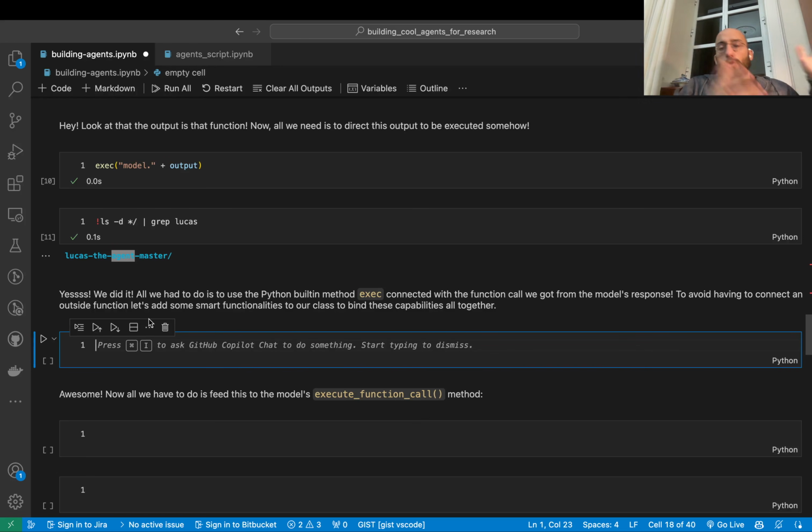We use Python's built-in method exec connected with a function call that was given by the output of the large language model. And we didn't have to do any kind of fancy stuff. It was just using the calls to the model themselves, which I think is pretty neat because you see that this stuff is possible, and these frameworks that are coming out, they build on top of capabilities like this, right?